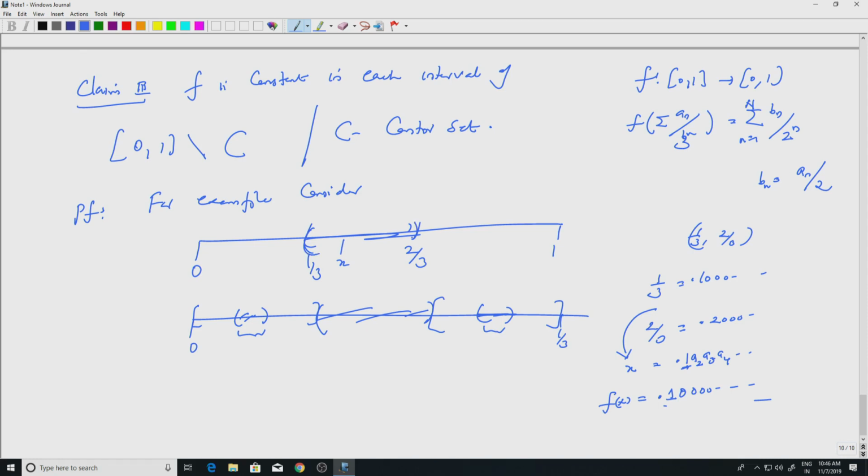So, let us stop here. We defined the Cantor function, we have proved that it is continuous, it is monotonic, and it is constant in these intervals which are thrown out in the construction of the Cantor set. So, we will look at some more properties and then use this function to construct the non-Borel but Lebesgue set.